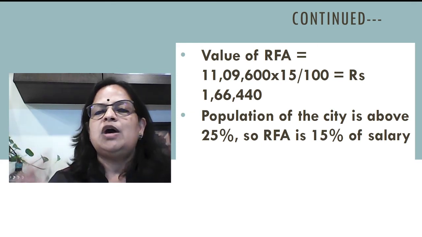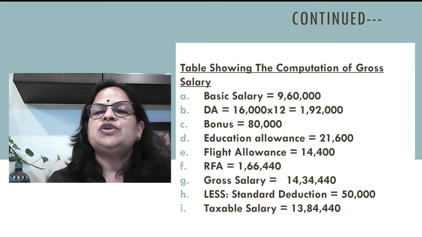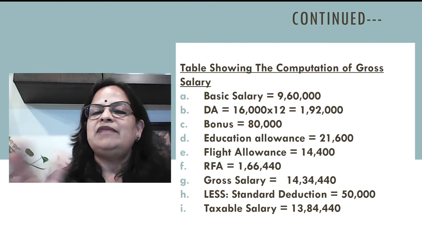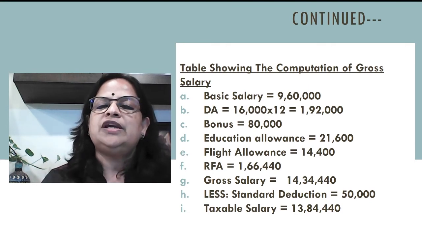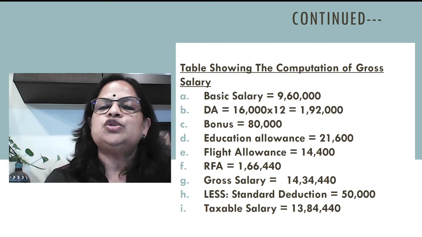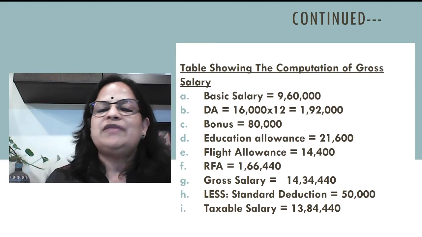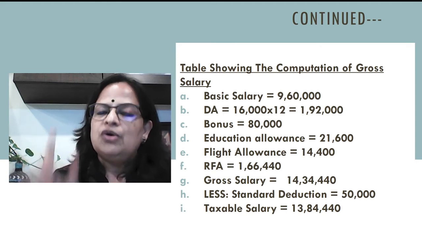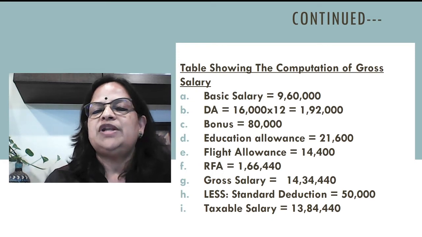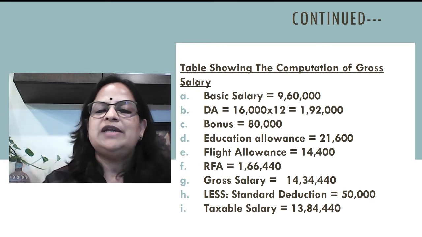You remember the table, how we learned that. Now, table showing the computation of gross salary. Basic salary, we got 9,60,000, 80,000 into 12. DA, here we will take. It's for RFA, why are we not taking? Because it's not entering into retirement benefits. So, 16,000 into 12, 1,92,000. Bonus is 80,000. Education allowance, we have calculated 24,000 minus 2,400. It is 21,600. Flight allowance also we calculated: actual minus 70% of actual value or 10,000 per month, whichever is less. So 14,400.